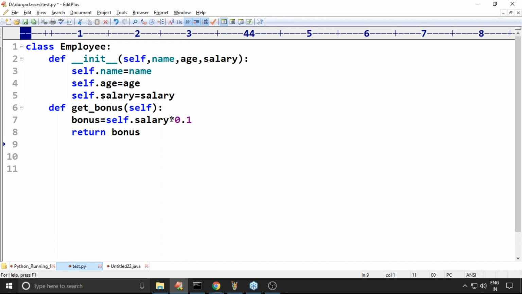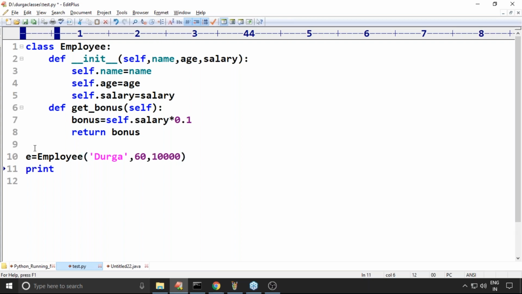Have a look: 10% of his salary will become bonus. Now observe, e = Employee of Durga, age 60 years, salary 10,000.